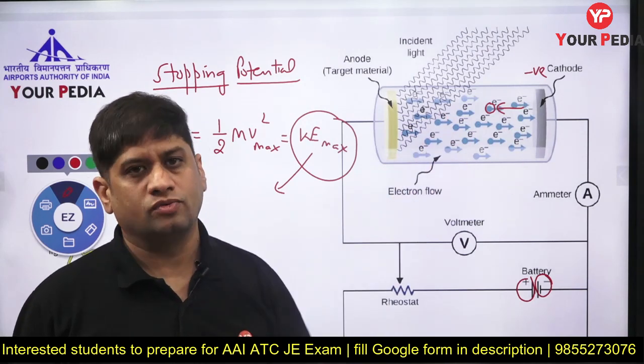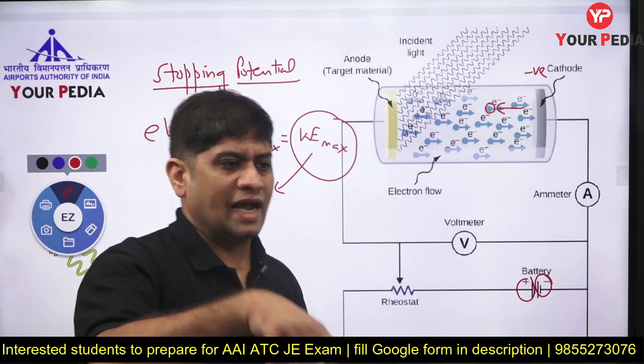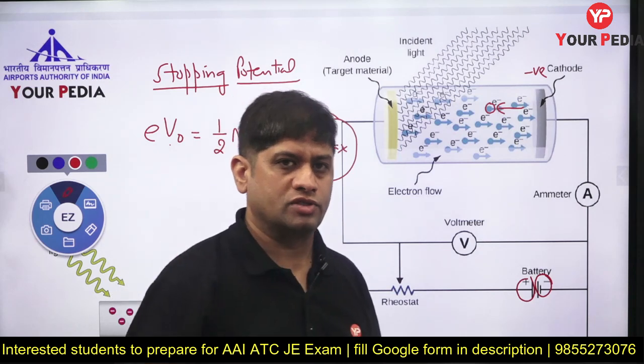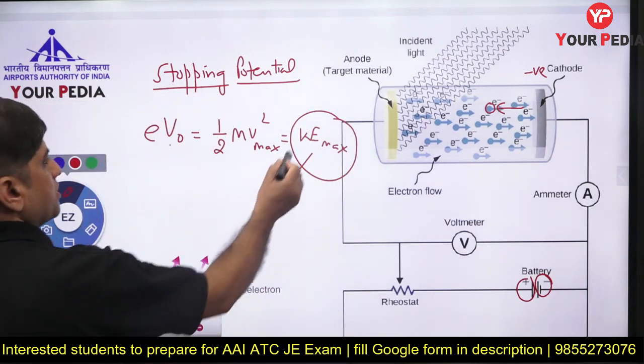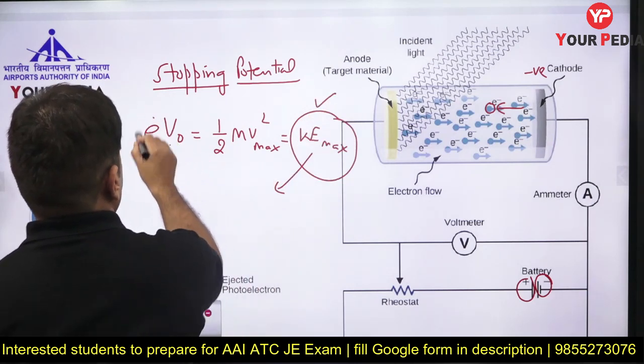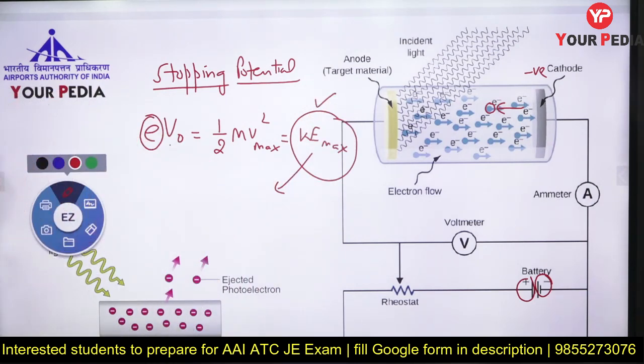So current does not flow. So how much negative potential I should apply so that no current flows is called stopping potential. निकालते कैसे हैं? Maximum kinetic energy of electron divided by charge on electron gives me stopping potential.